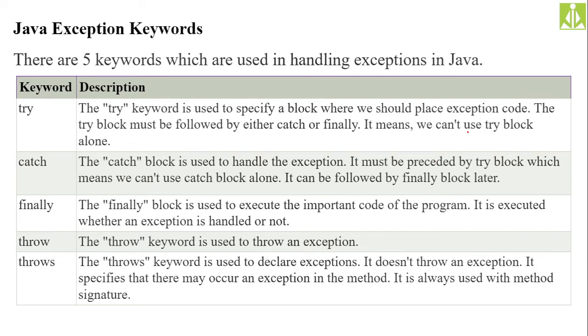Then finally, the finally block is used to execute the important code of the program. Sometimes what will happen, if you're performing a file operation in your program, or if you're performing database connectivity in your program. In both scenarios, you will create a stream, or you will establish a connection between the file or the database and your application.